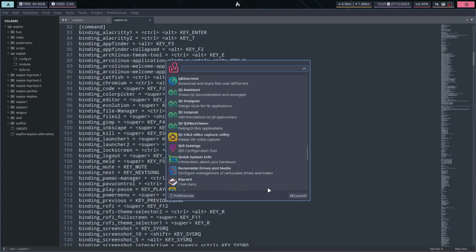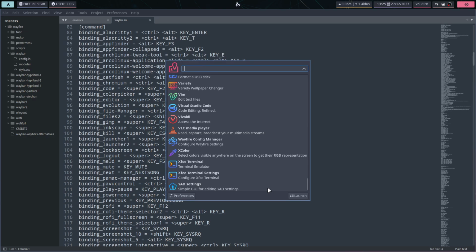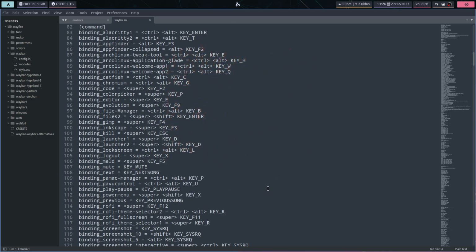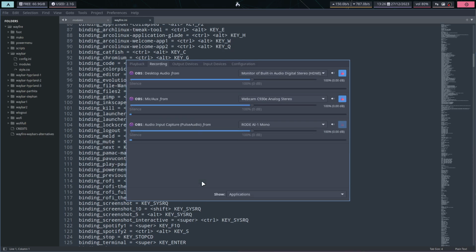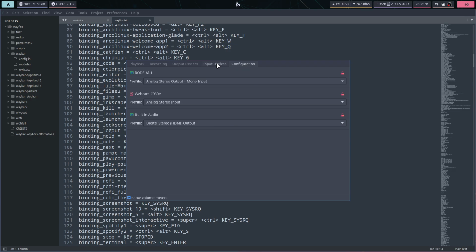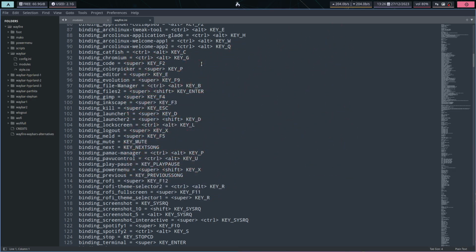Oh yeah, sure, great. Because sometimes there is this one application that you use once a year and you don't recall the name, right? Can't recall it. It's there, it's in the list. You'll find it. And Pamac Manager is here, Ctrl-Alt-P is here, Powerful Control is here, Ctrl-Alt-U is what I press a lot to set my things, right? Everything the way it should be. And so Super Q, bye again.